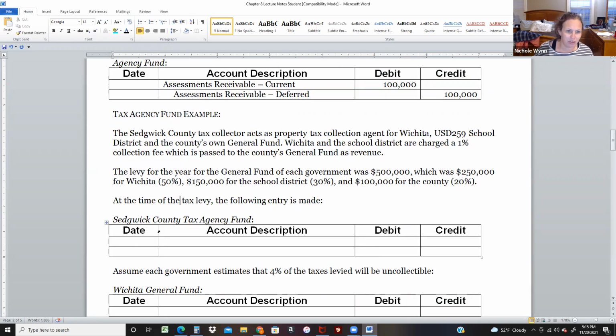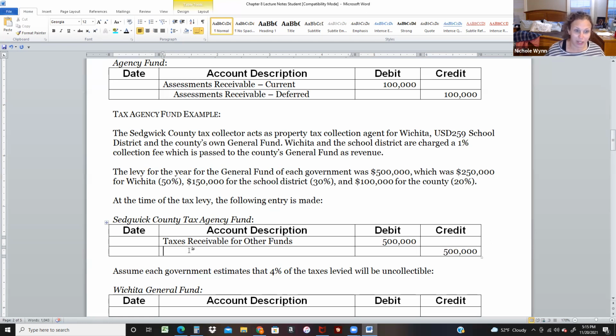So at the time of the tax levy, let's look at the way the Sedgwick County Tax Agency will do their journal entry. So here we're going to do taxes receivable for other funds, and that's 500,000.